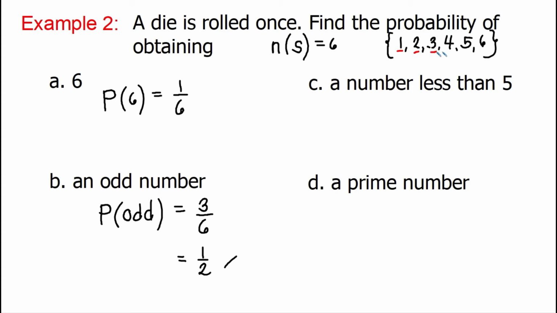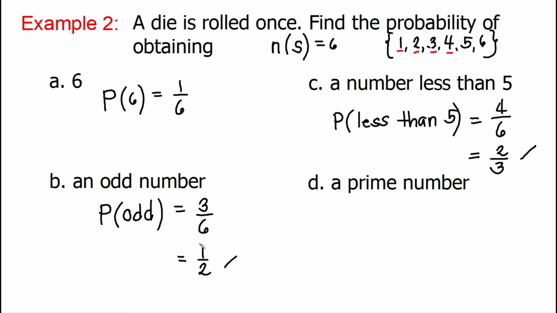So, how many are they? 4. So, therefore, to find the probability of getting a number less than 5 is equal to 4, that's 4 over the outcomes in the sample space, 6. So what is the lowest term of 4 over 6? 4 over 6, getting the lowest term, will have 2 over 3. We divide the numerator 4 by 2 and denominator 6 by 2. So our answer is 2 over 3. And that's how to compute our probability.